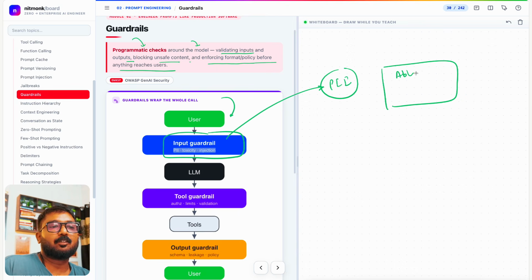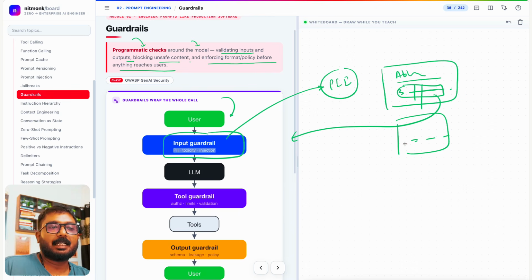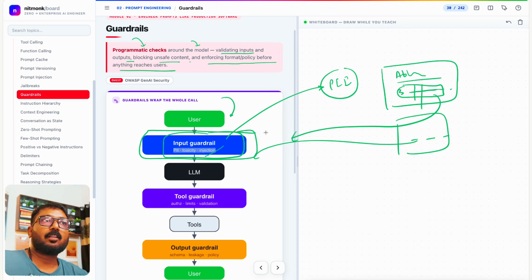Let's say there is Abhishek Gupta, and there is an Aadhaar number that he has. All this information should be masked even if it's going to the LLM. That is PII. The bank account number that Abhishek has has to be masked when it's going to the LLM. That is PII. And then toxicity and injection.